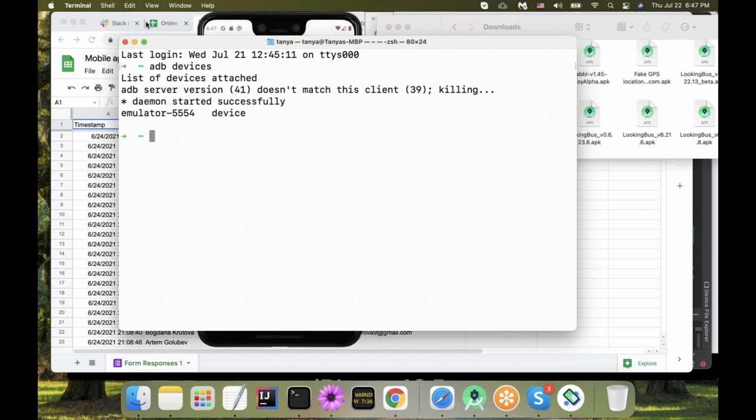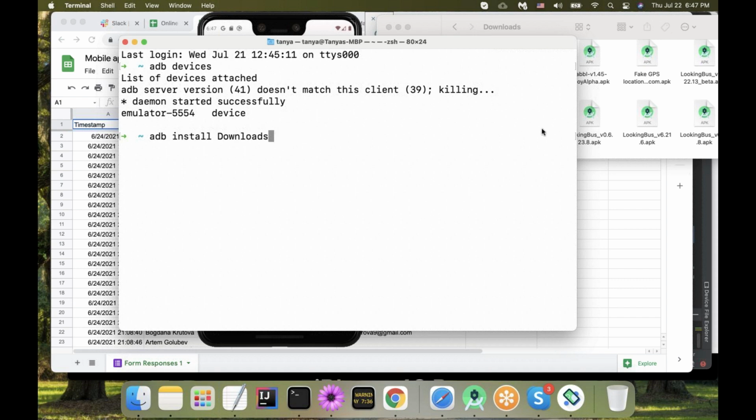Now a lot of us have seen this empty list of devices attached and then nothing. But now we see my emulator because it is visible to ADB. Don't focus on ADB. I'm just showing off. And I'm going to say adb install, and I have to tell it where my file is. My file is in the downloads folder.